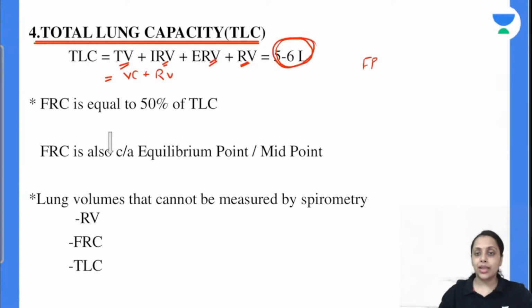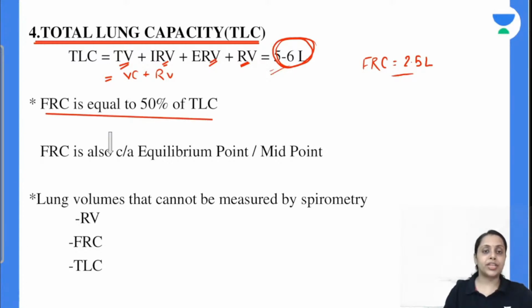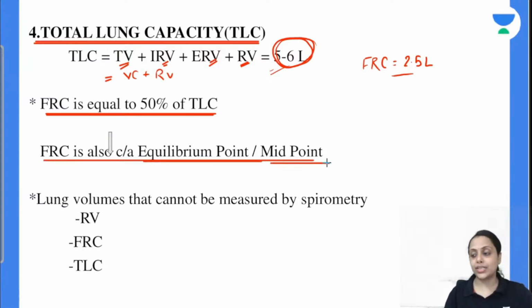FRC कितना था? Normal FRC is 2.5 liter and total lung capacity is 5 liter. So we can say this FRC is equal to 50% of total lung capacity. And अभी हमने पढ़ा था FRC is also known as equilibrium point and the midpoint. Is this clear with everybody?